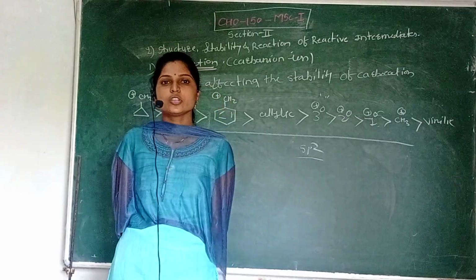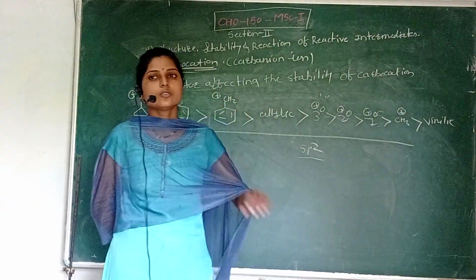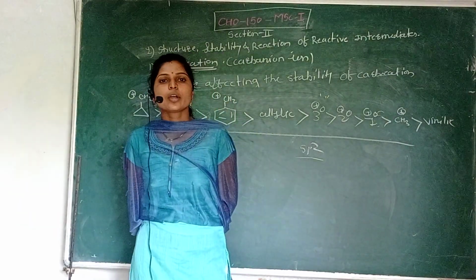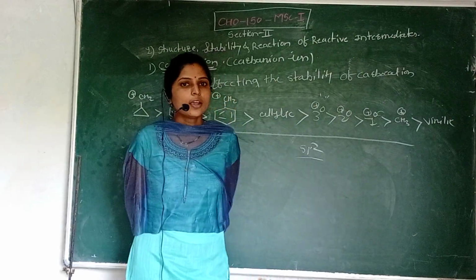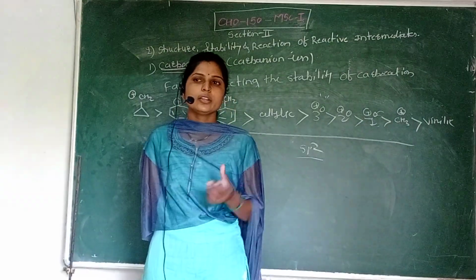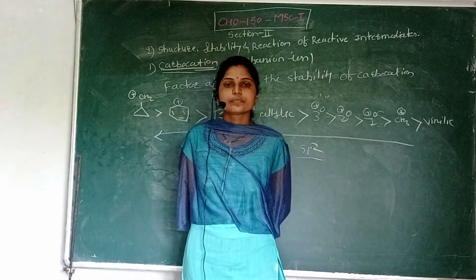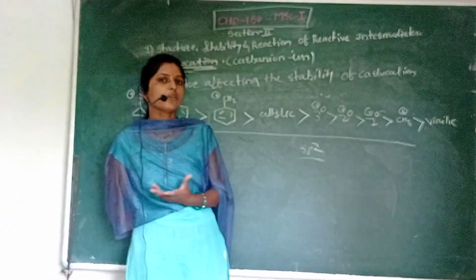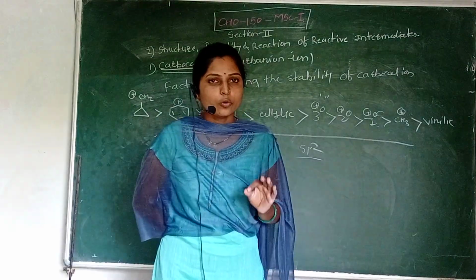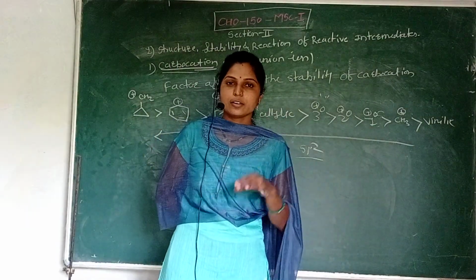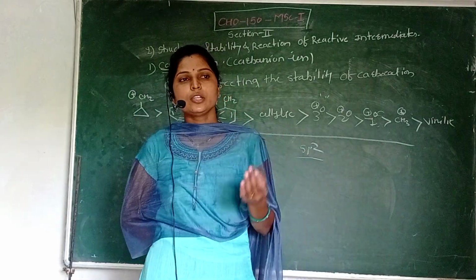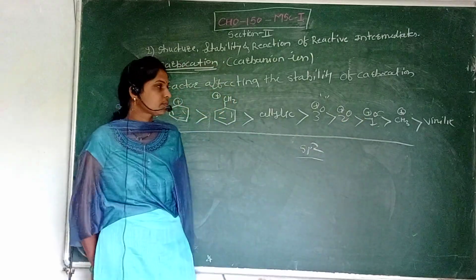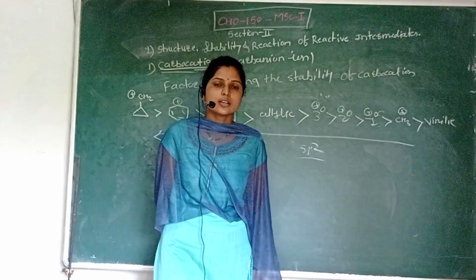Then fourth, we can discuss the factors affecting the stability of carbocation, that is the inductive effect, hyperconjugation, and resonance effect. Next, we discuss step by step the benzylic carbocation, then the allylic carbocation. Benzylic carbocation is more stable than allylic carbocation because the benzylic carbocation has 3 resonating structures, while the allylic carbocation has only one resonating structure. Then we discuss the derivatives of benzylic carbocation substituted by NO2, OH or methyl groups. Last, we discuss the stability order of carbocation. These are all the things we discuss in today's lecture.